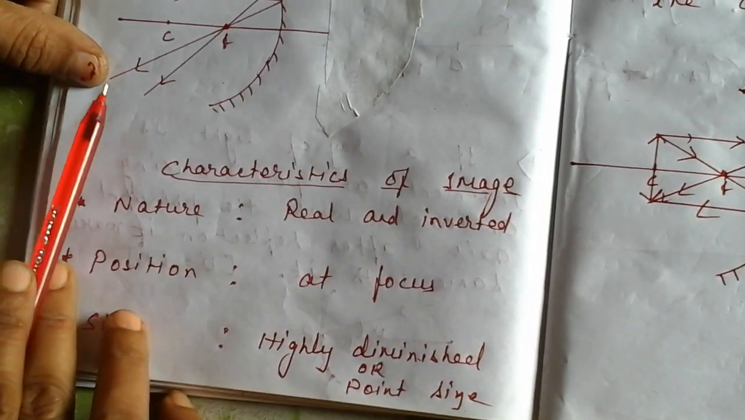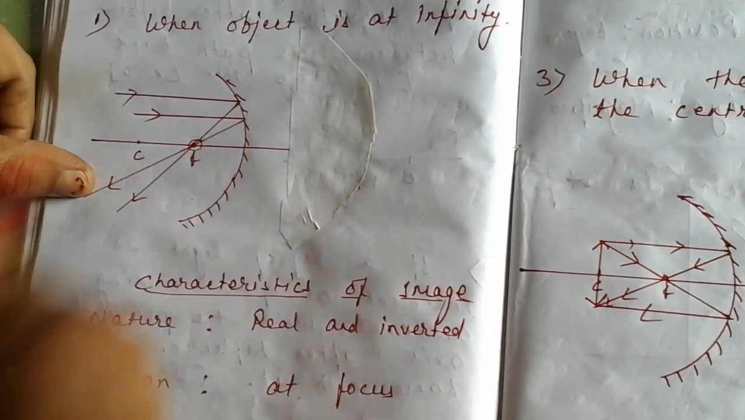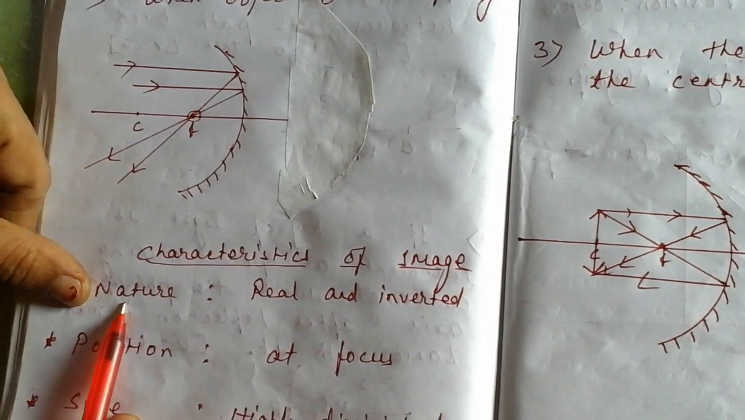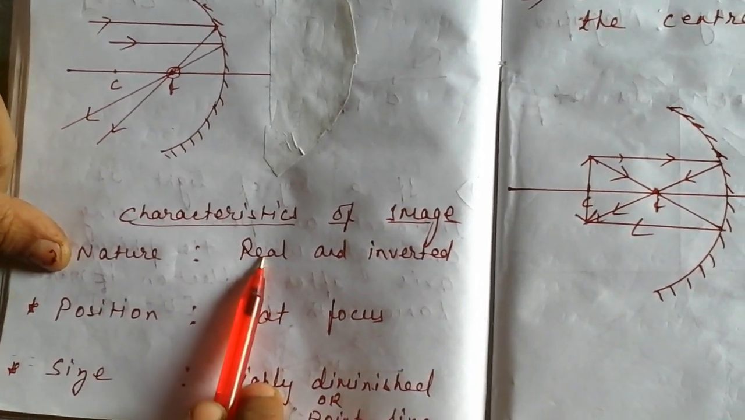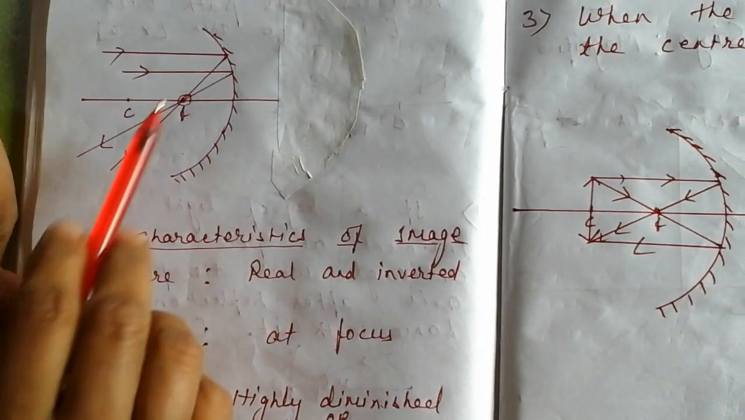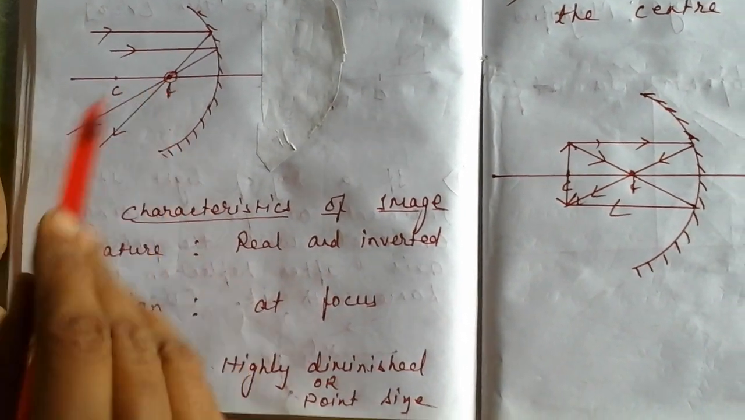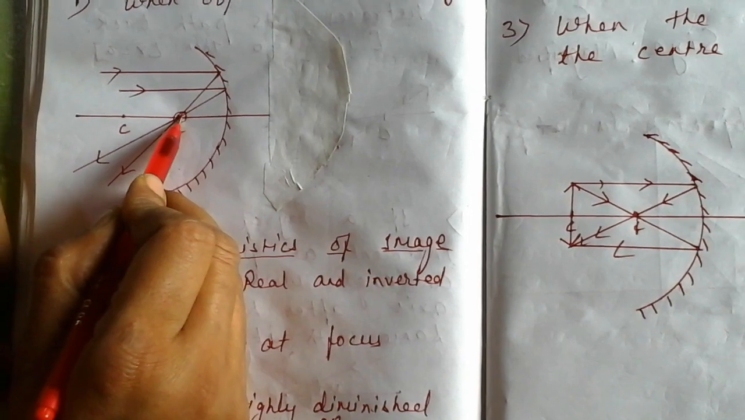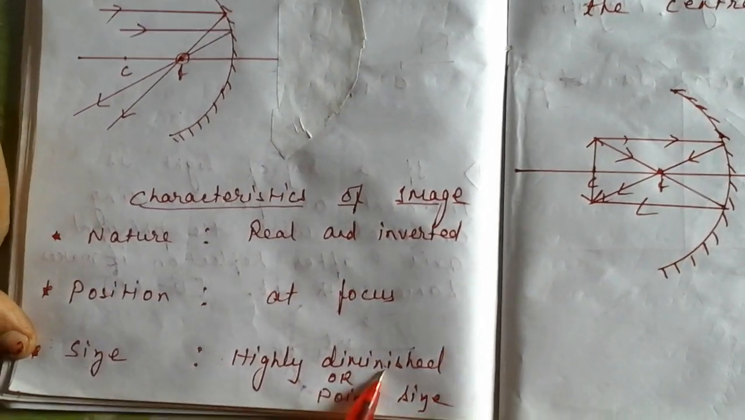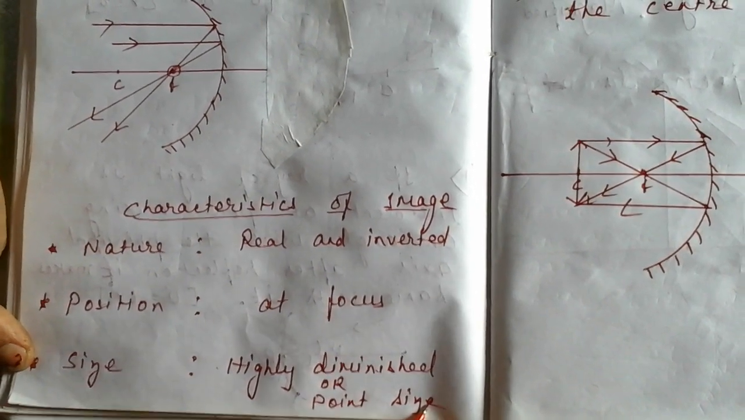So let us find the characteristics of the image. Nature: you find that the two reflected rays meet at a point, and that point is focus. So the nature is real, and real is always inverted. What is the position? The position is at F. What is its size? Just see, it is forming a point. We can write highly diminished. Diminished means very small, or point size.